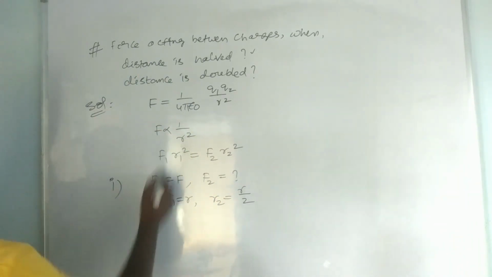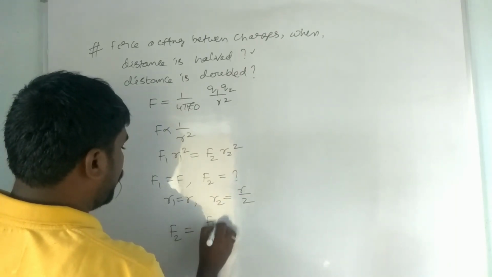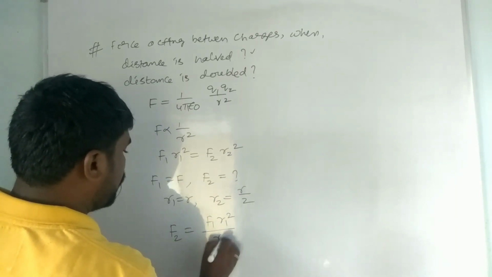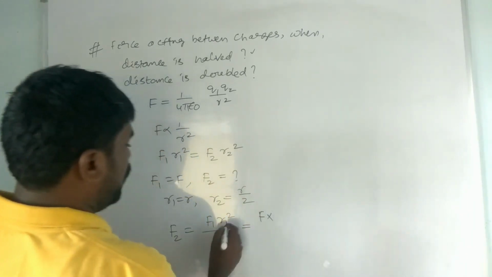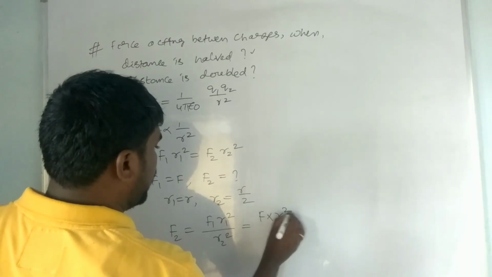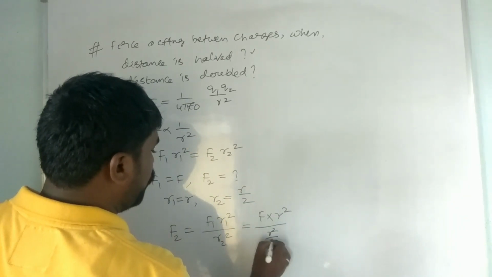Then substituting, you get F2 is equal to F1 r1 square by r2 square. F1 means F, into r1 square, r square, by r2 square. r by 2 whole square is r square by 4.